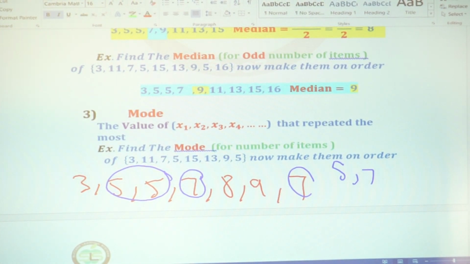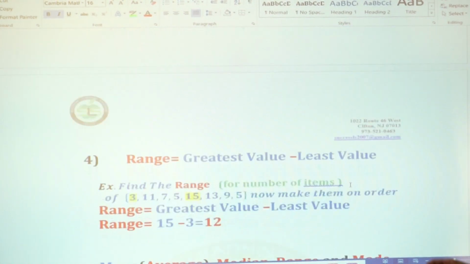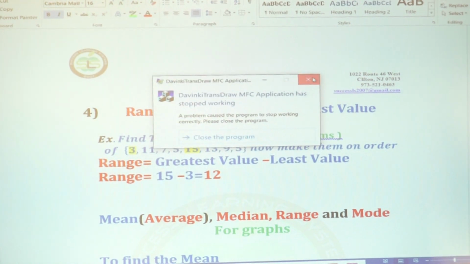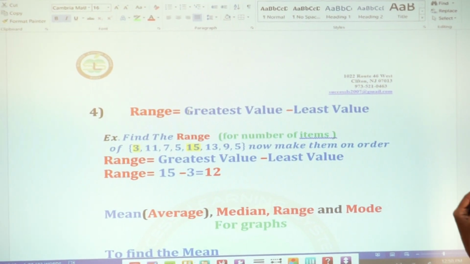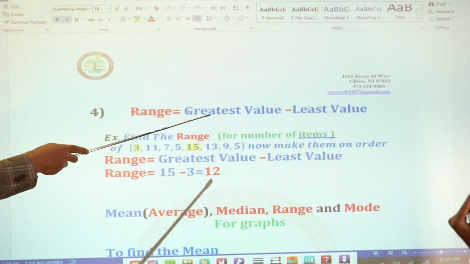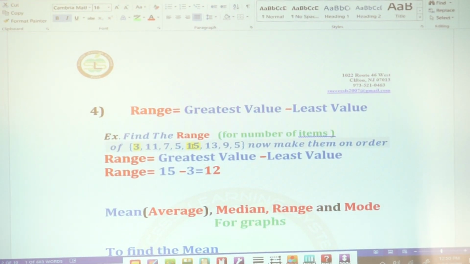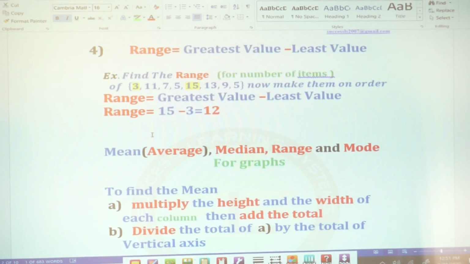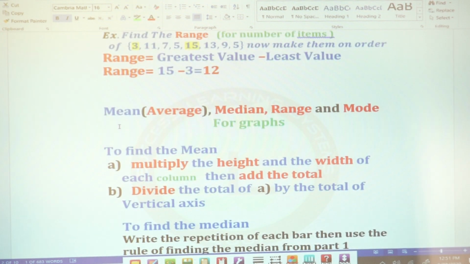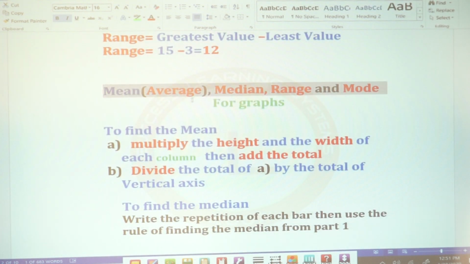Let us go back to the board. Range. How do you find the range? The greatest value minus the least value. In this example, the greatest is 15, the least is 3. Then 15 minus 3 is 12. Sometimes we have median, mode, range problems for graphs.